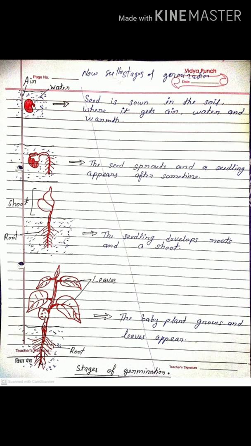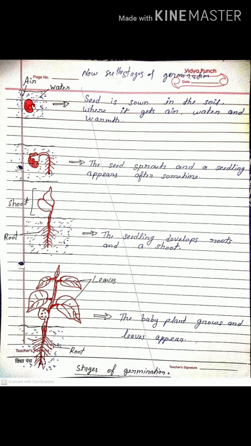First stage, the seed is sown in the soil where it gets air, water and warmth. In the second stage, the seed sprouts and a seedling appears after some time.